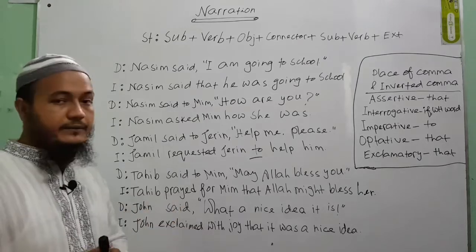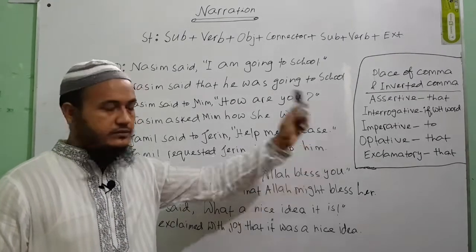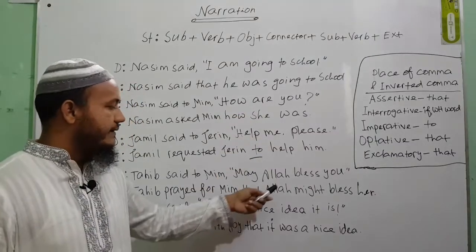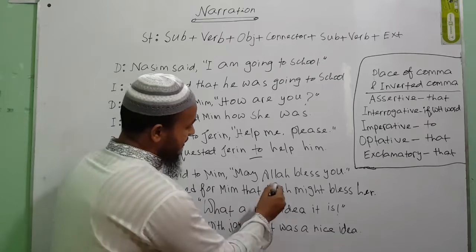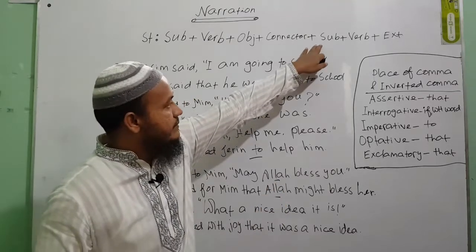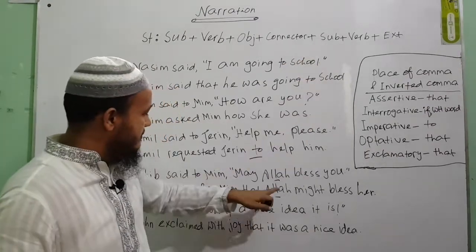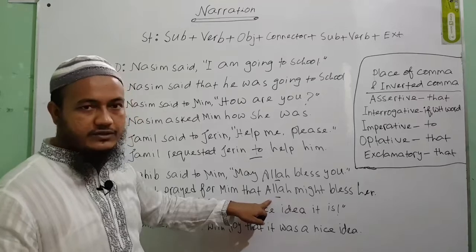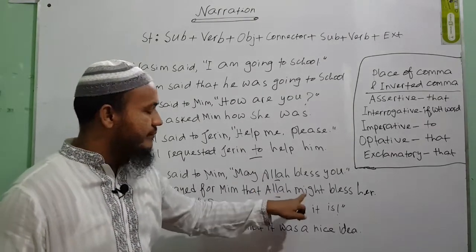So Tahib prayed for Mim, and in the place of comma, inverted comma, according to these rules, you will have to use that, and then you will have to take the subject. What's the subject here? Allah. So you have to bring the subject Allah, and then may becomes might.